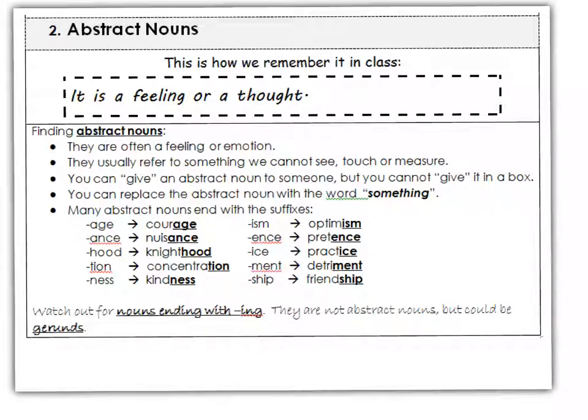Think about it. Friend is a common noun. To change friend to an abstract noun, I add the suffix ship. Now it will be friendship. Just a quick word of warning, watch out for nouns that end with ing. They are gerunds, and I'll be talking to you about gerunds a little bit later.